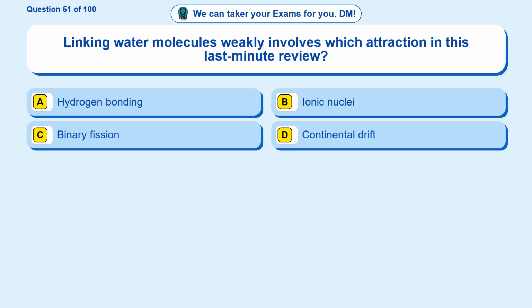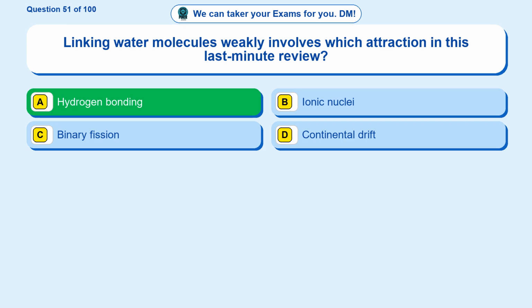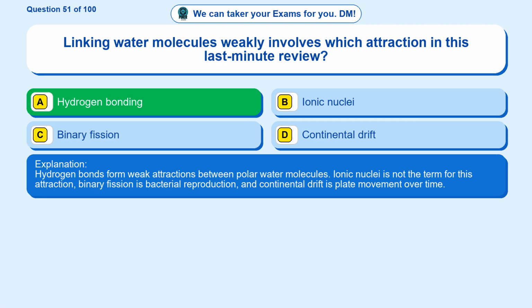Question 51. Linking water molecules weakly involves which attraction in this last minute review? Option A, hydrogen bonding. Option B, ionic nuclei. Option C, binary fission. Option D, continental drift. The correct answer is option A. Hydrogen bonding. Hydrogen bonds form weak attractions between polar water molecules. Ionic nuclei is not the term for this attraction, binary fission is bacterial reproduction, and continental drift is plate movement over time.